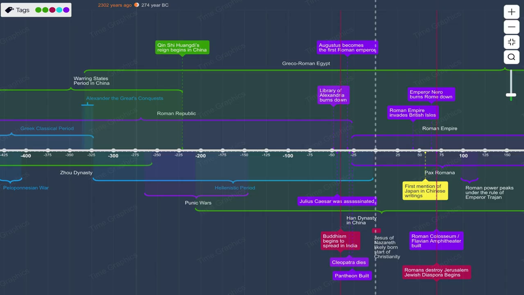To help orient yourself in history, you should be aware that we've taken a step back on the timeline, and we're talking about what's going on in China around the period of the Punic Wars going on in the Mediterranean Sea. You remember that's during the Roman Republic. These are the wars between the city of Rome and the city of Carthage. And we're really only about a century after the death of Alexander the Great, and we're still a couple centuries away from Julius Caesar being assassinated, Buddhism spreading to India, the birth of Jesus of Nazareth, and the beginning of the Roman Empire. So right here, this is the period we're looking at in today's lesson.